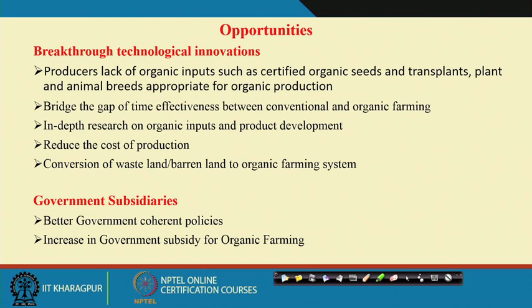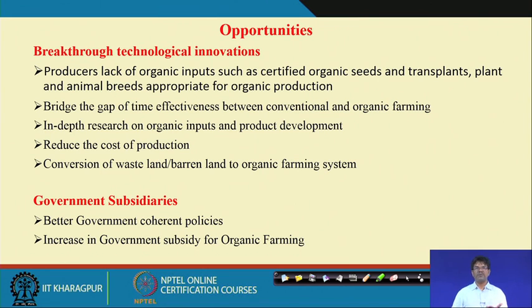Then bridge the gap of time effectiveness between conventional and organic farming. As you say, sometimes organic farming takes some time. Suppose you go for pest control: if you use chemicals, it has a very quick effect, so that can control the pest very quickly. In organic farming, we can reduce the time.